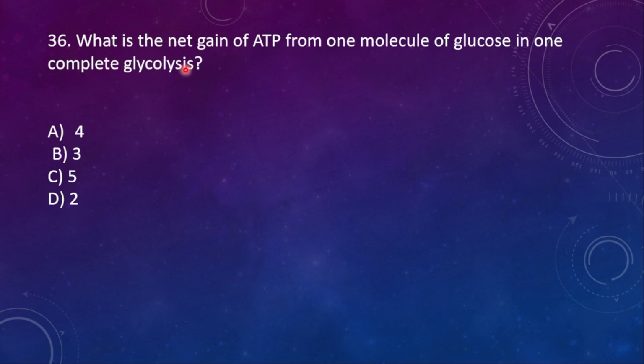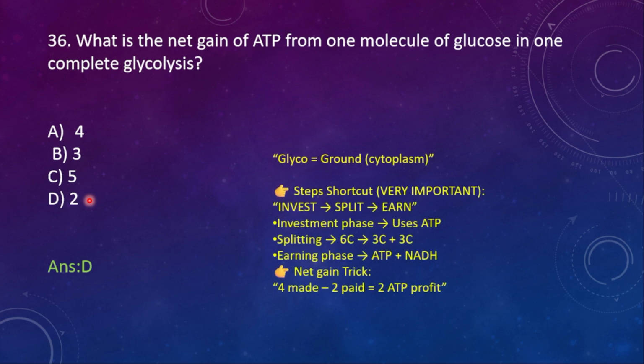So be clear about that. What is the net gain of ATP from one molecule of glucose in one complete glycolysis? The answer is 2, because of course it is making 4, but 2 ATP are utilized. First the investment phase will be there, then the gain phase. That's why the net gain is 2.